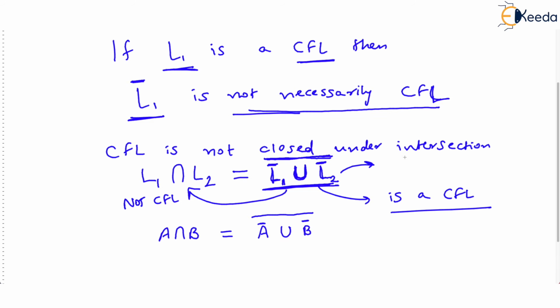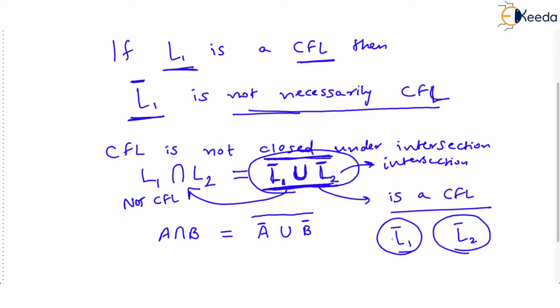But then this is nothing but intersection. According to De Morgan's law, this is nothing but the intersection on the left hand side. But we know that intersection is not closed under CFL. With that, we get a proof that if intersection is not closed under CFL, then this expression cannot give us a CFL. With that, we come to the conclusion that neither L1 complement nor L2 complement can be a CFL. Neither of these complements can be CFL.